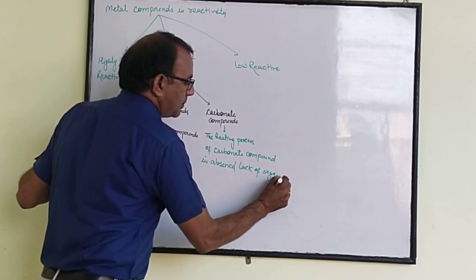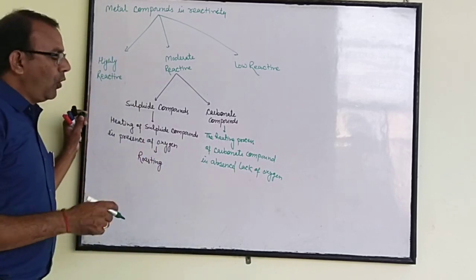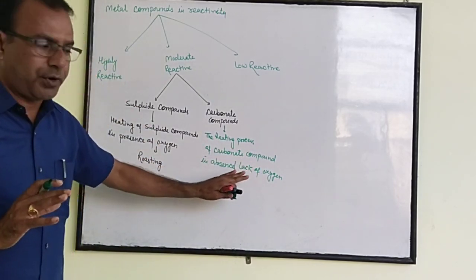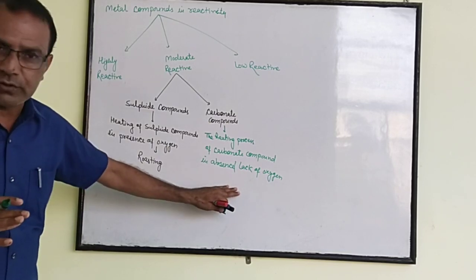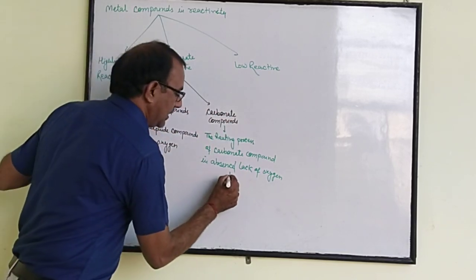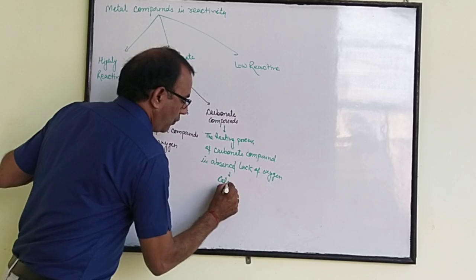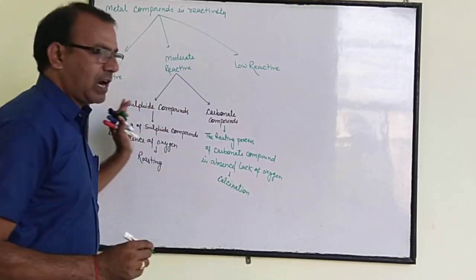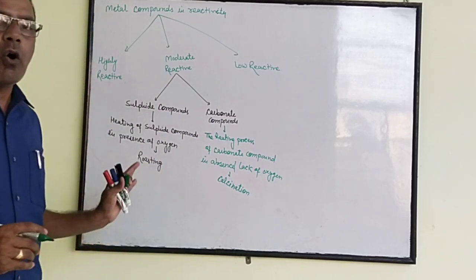Either oxygen is present in very less quantity or absent. Heating carbonate compound in absence or lack of oxygen is called calcination. So firstly, we will convert the sulfide compounds or carbonate compounds into the oxide.